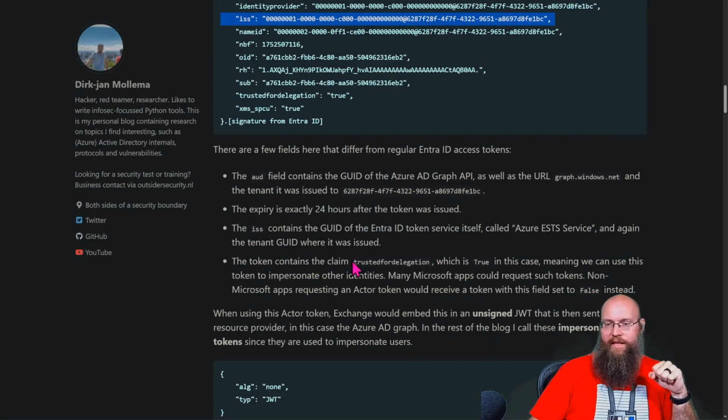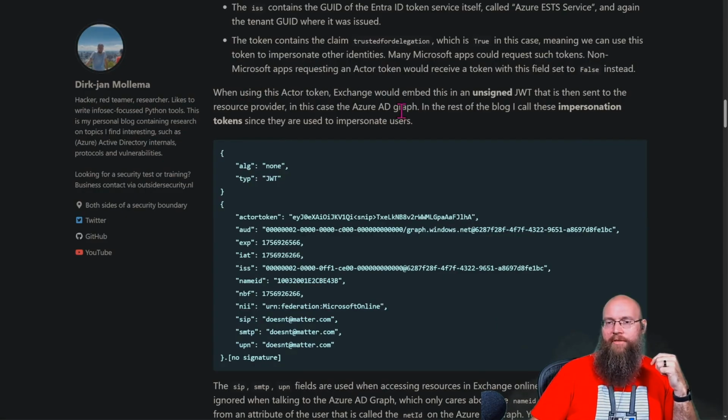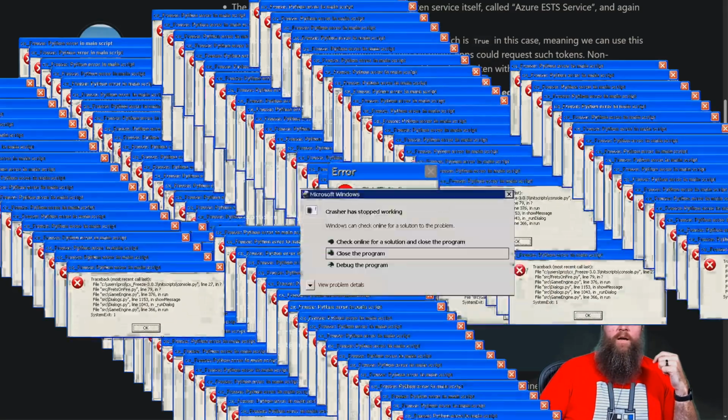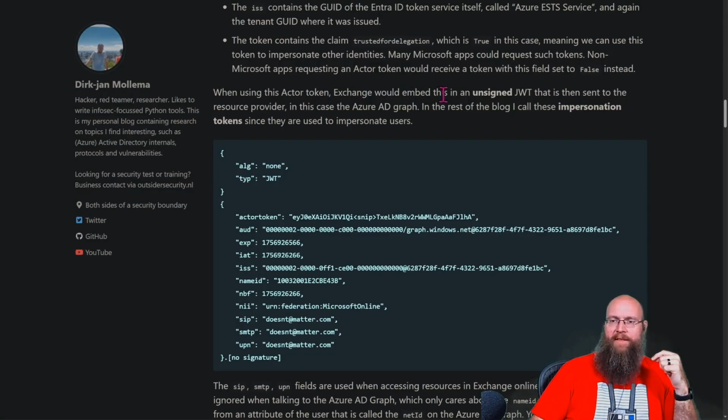The token contains the claim trusted for delegation. Ooh. Yep, right there. Which is true in this case, meaning we can use this token to impersonate other identities. Many Microsoft apps could request such tokens. Non-Microsoft apps requesting an actor token would receive a token with this field set to false instead. Oh, interesting. So when using this actor token, Exchange would embed this in an unsigned JWT that is then sent to the resource provider, in this case, the Azure AD Graph. So in the rest of the blog, I will call these impersonation tokens since they are used to impersonate users.